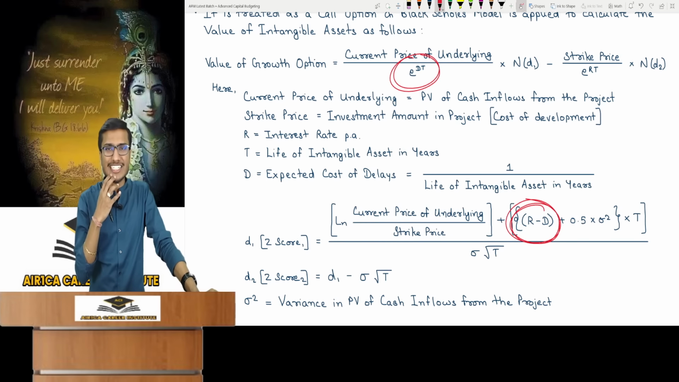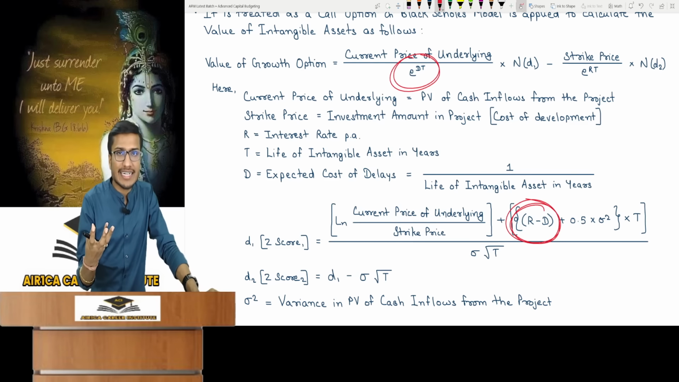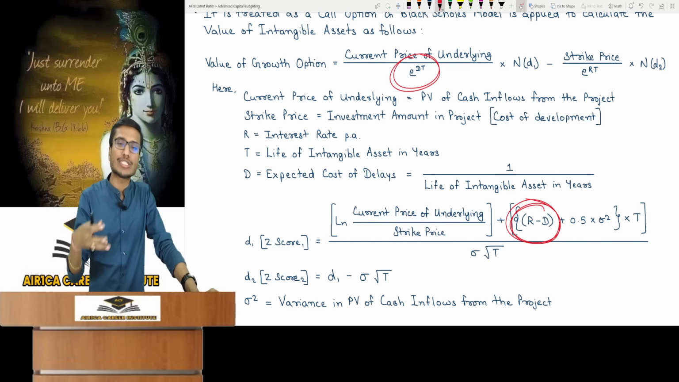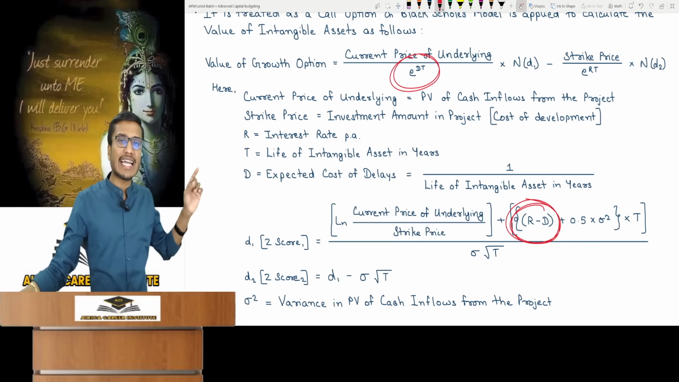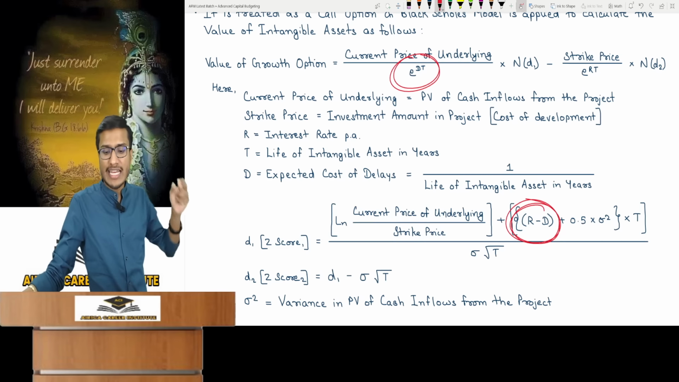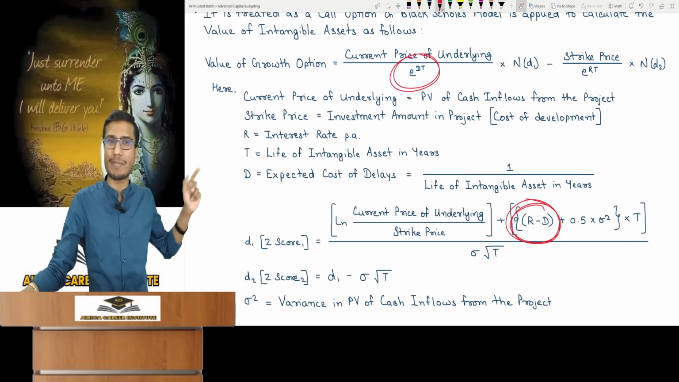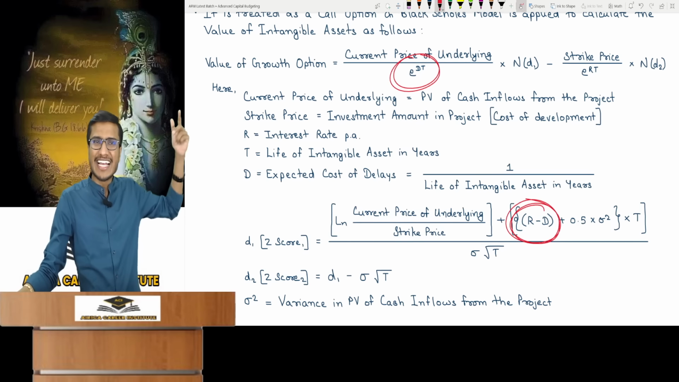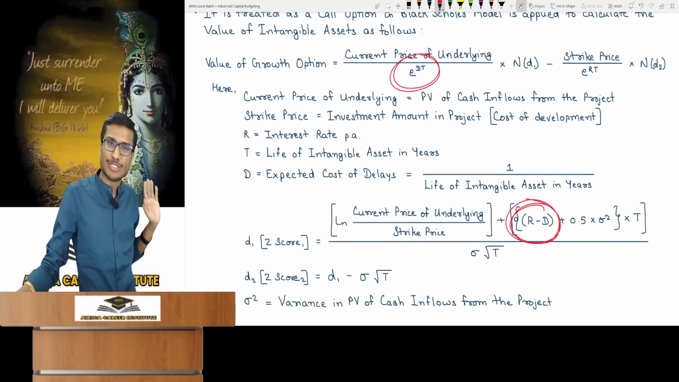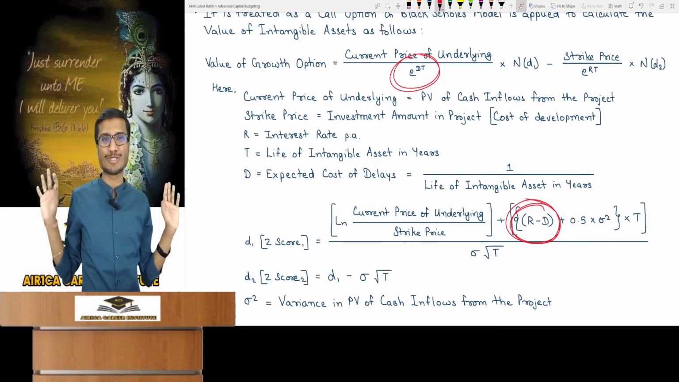Now it makes sense for shares. But what shares are we talking about? Here, we are talking about the project's dividend yield, which means the project's return. D is also called the expected cost of delay. To calculate D, divide 1 by the intangible asset's life, as in 1 divided by 15 for a 15-year life. You calculate the PV using e to the power of dt, and here you are applying R minus D, which will solve your exam question.